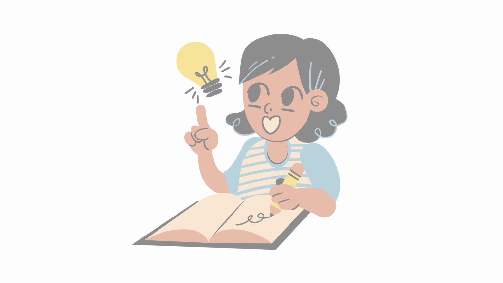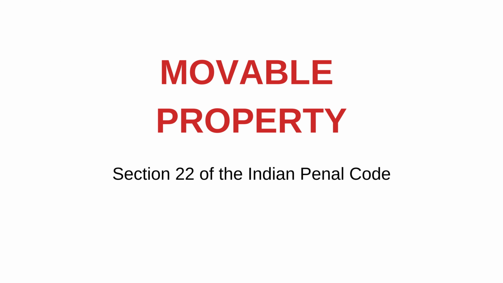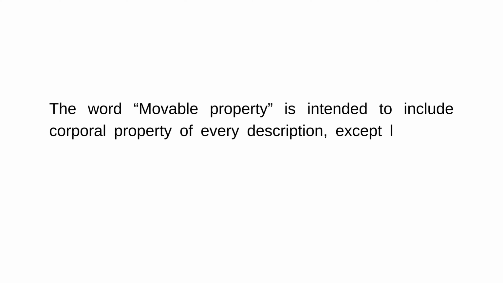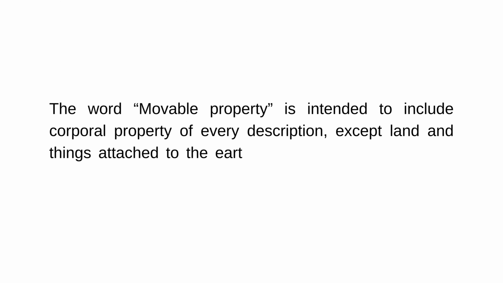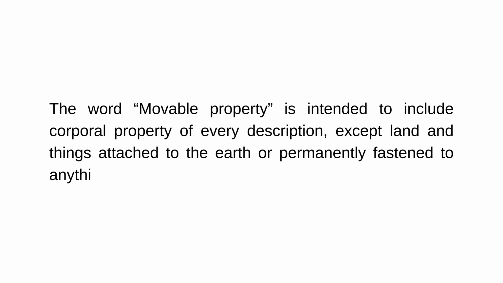In this video, we are going to learn what is movable property. Section 22 of the IPC defines movable property. Let's look at the definition first. The words movable property are intended to include corporeal property of every description except land and things attached to the earth or permanently fastened to anything which is attached to the earth.